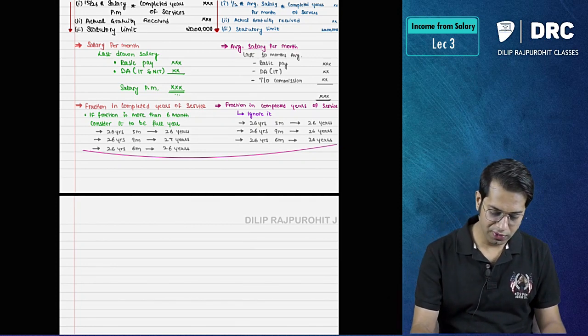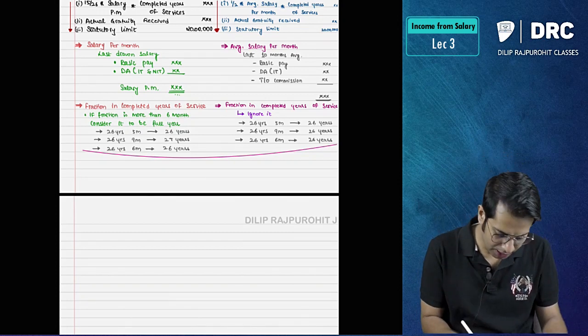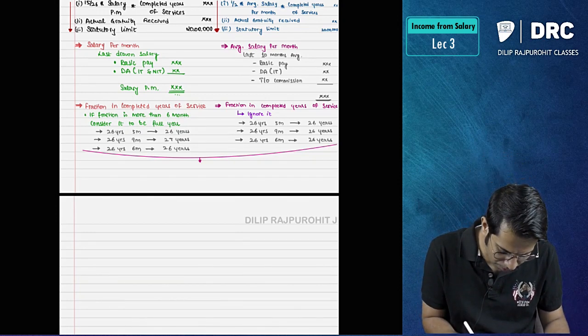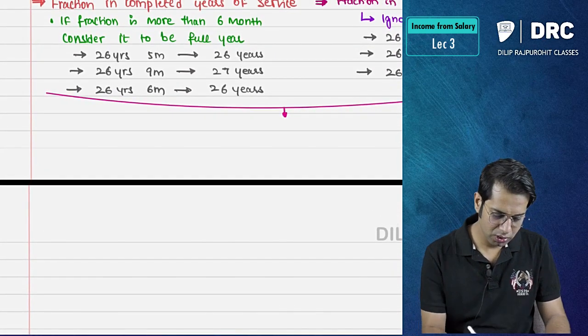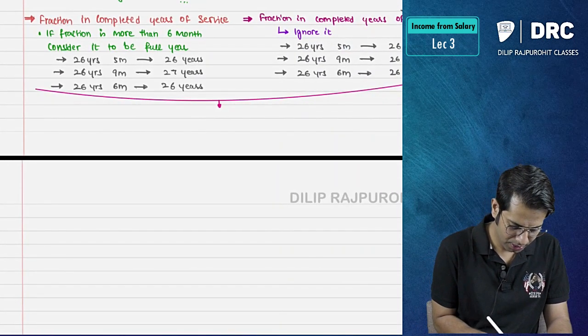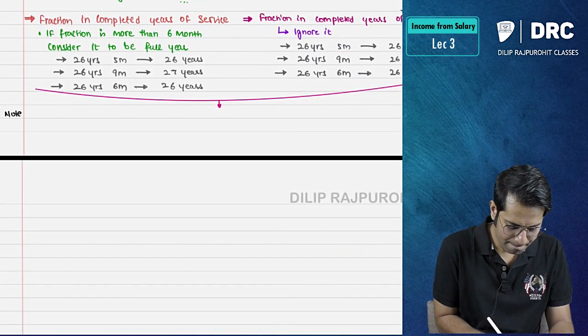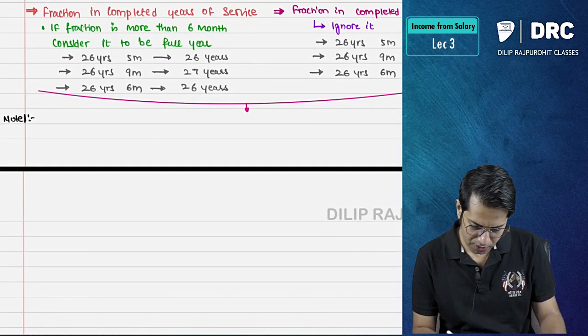Now this point which I am writing is applicable for both of them. I have just written that arrow mark, so this is applicable for both. Note number 1. You can write this note in your book along with me. What is this note number 1 telling, sir?